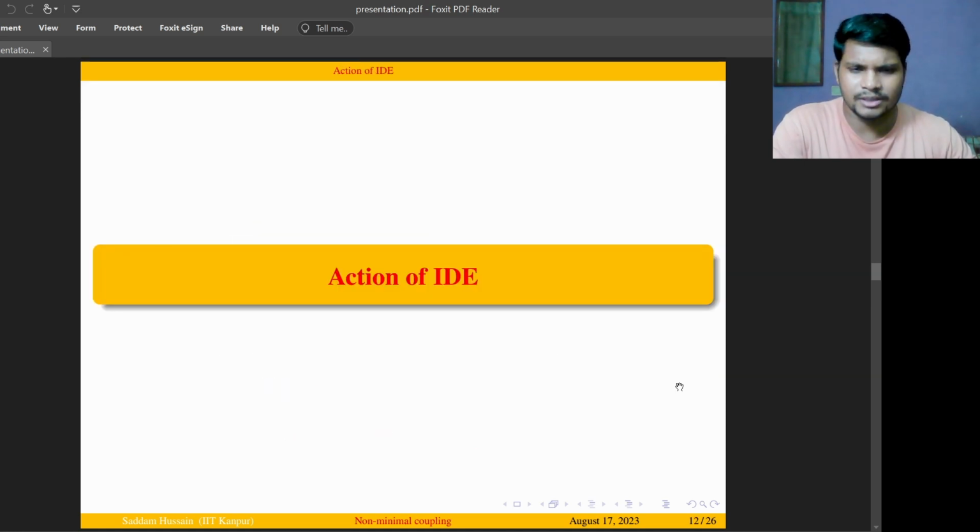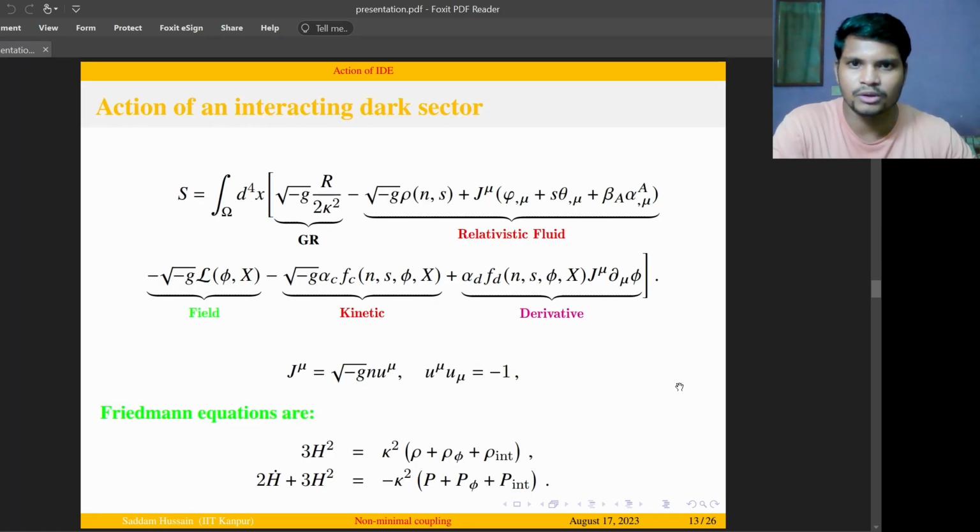Therefore, we are going to construct an action for interacting dark energy. For that, we have taken an action in which the first term is the Einstein-Hilbert action, where R is the Ricci scalar. In the second term, we have the relativistic fluid action given by Brown, where rho is the energy density of the fluid, depending on the number density and the entropy density, and J mu is the particle flux density, which is multiplied with phi comma mu, where phi, theta, beta, alpha are the Lagrange multipliers, and comma denotes the space-time derivative.